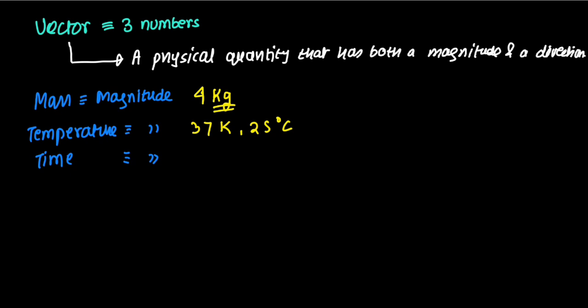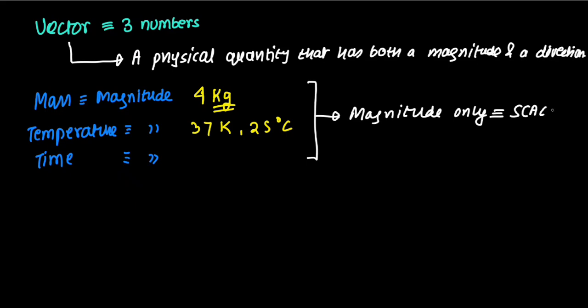These three quantities and many others that require only a magnitude and do not require a direction to be specified in entirety are known as scalars. So scalars are those physical quantities which require only a magnitude to be specified completely.